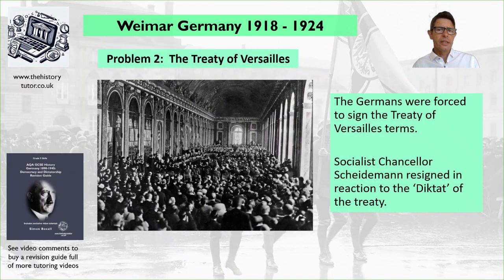So the second problem the Weimar government faces is the Treaty of Versailles. Now, before I go any further, if you want to know more about this, then do look at my 1918 to 1939 conflict and tension videos about the Treaty of Versailles, which tells you the international perspective and gives you a little bit more detail on it if you think you need to know more about this big event. The Germans were forced to sign the Treaty of Versailles terms. The Socialist Chancellor Scheidemann resigned after signing it, calling it a diktat of a treaty. Now, this leads obviously to a problem where the socialists are again blamed for the problems of the war, and we'll come back to this idea of the stab in the back later on.